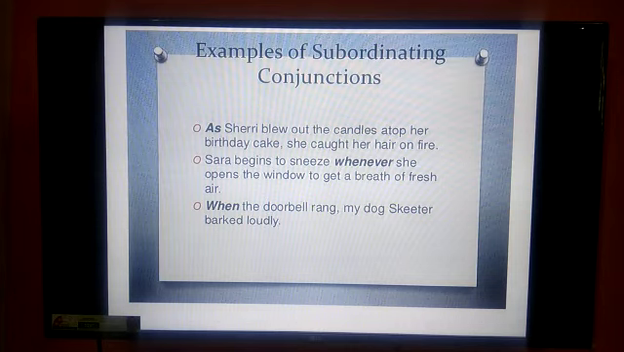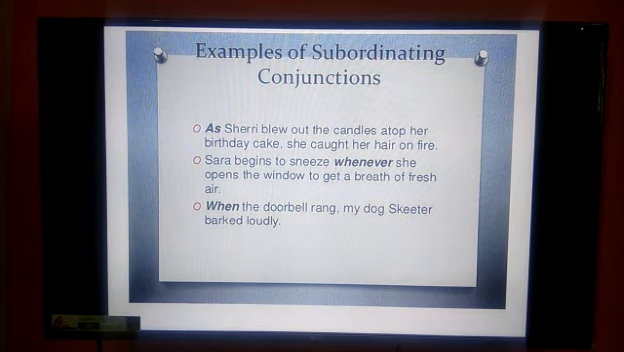And in the second sentence you can see it is vice versa. The sentence starts with the independent clause: Sarah begins to sneeze. Here you don't have a comma. So I think you understood, children. When the sentence starts with the independent clause, you need not put a comma. But the third sentence starts with the dependent clause, "When the doorbell rang." So you have to put a comma, then combine the independent clause there. I think you have understood.